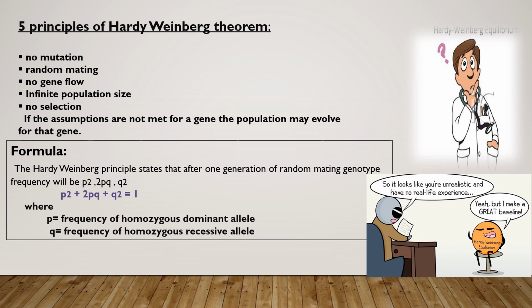The Hardy-Weinberg principle states that after one generation of random mating, genotypic frequency will be p square, 2pq, q square. Hence, the final formula is p² + 2pq + q² = 1, where p² is the frequency of the homozygous dominant genotype and q² is the frequency of the homozygous recessive genotype.